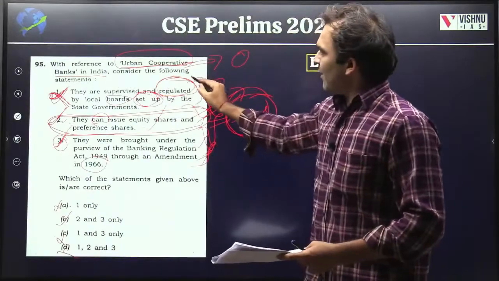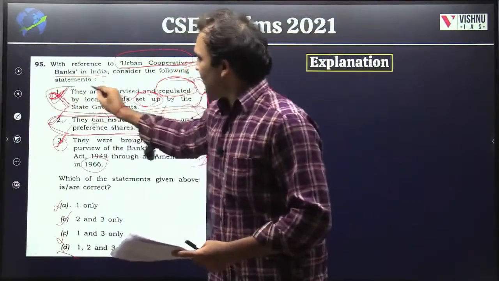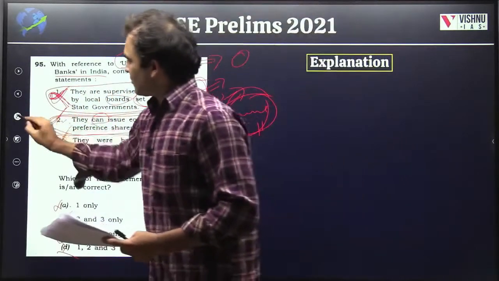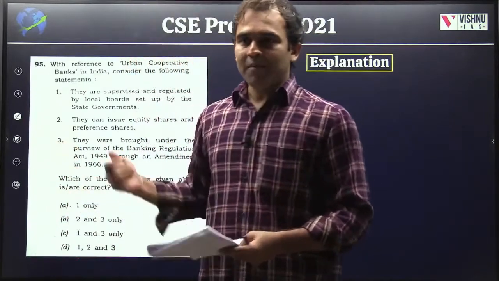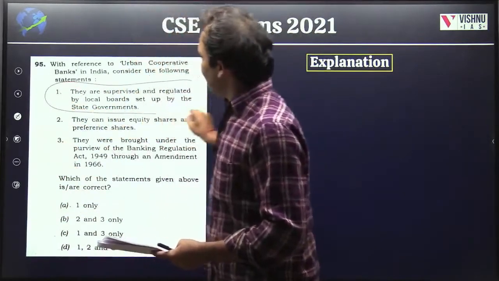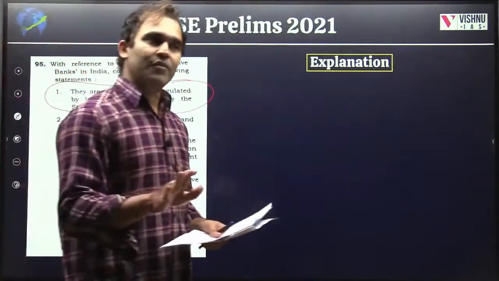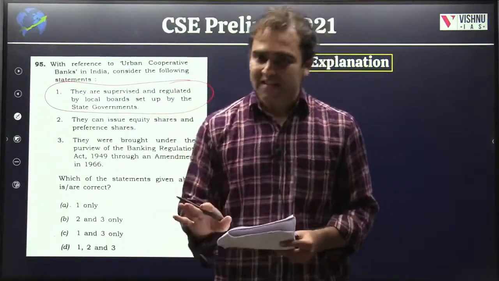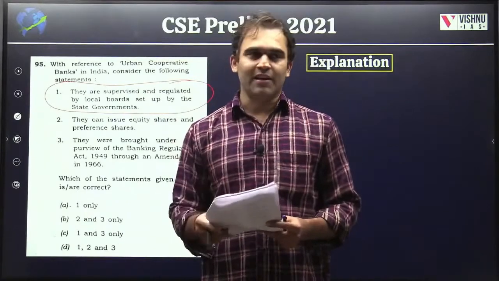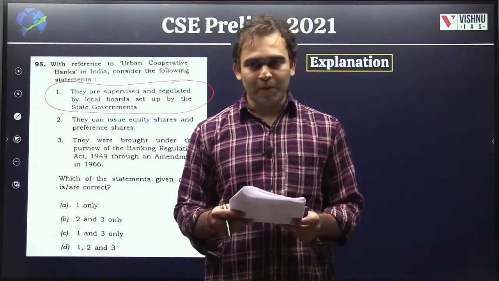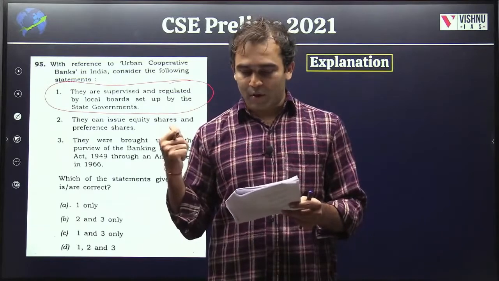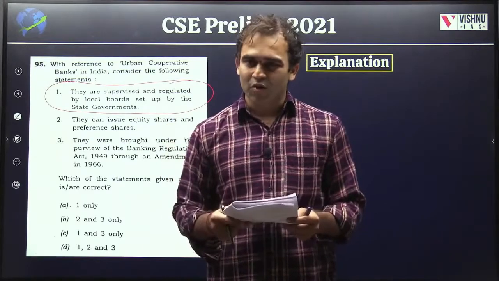Again, this can be a debatable point, because some people may say that yes, it's dual controlled. Cooperatives are dual controlled, not cooperative banks. That's where the confusion may arise. Cooperatives can be dual controlled, but we are talking about cooperative banks, because you have multi-state cooperatives also.